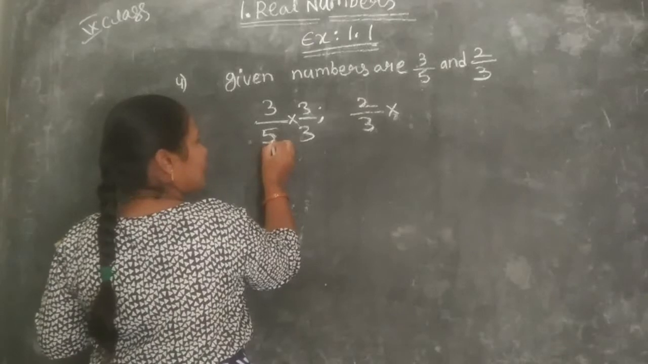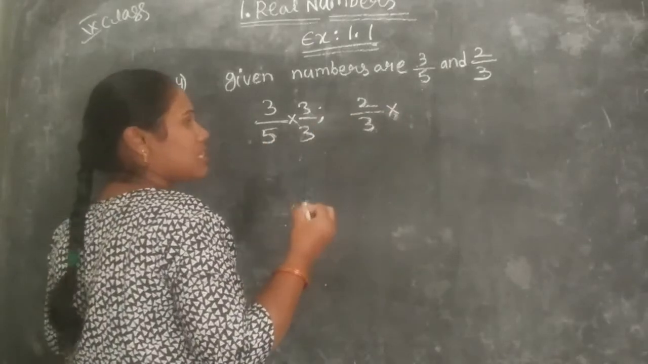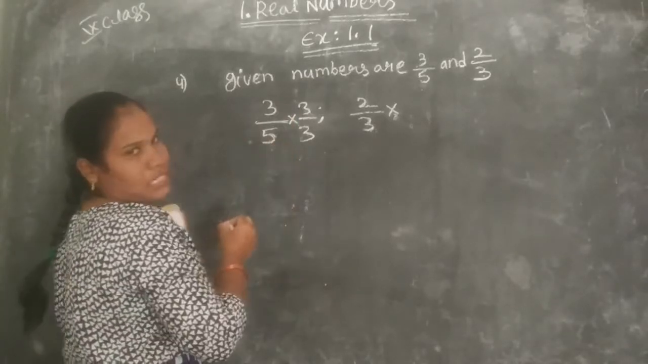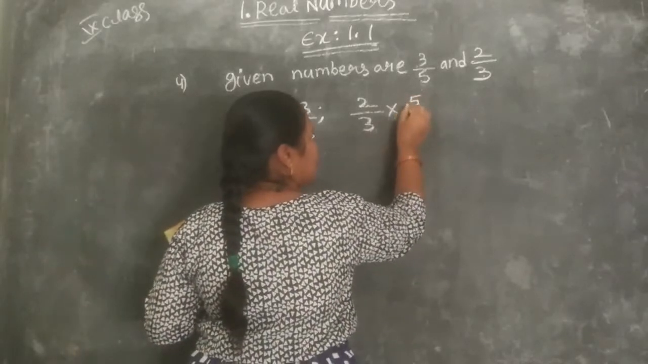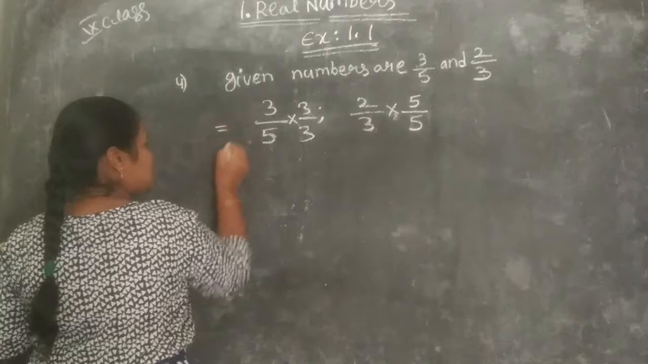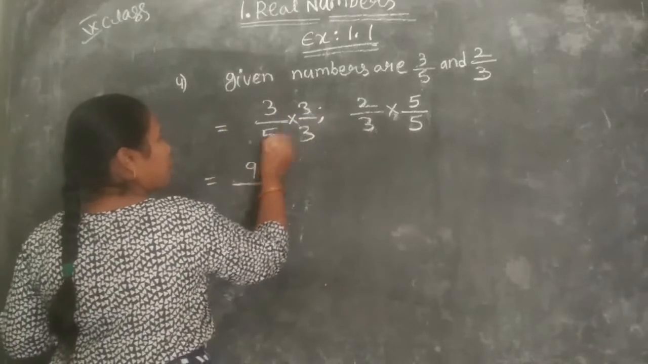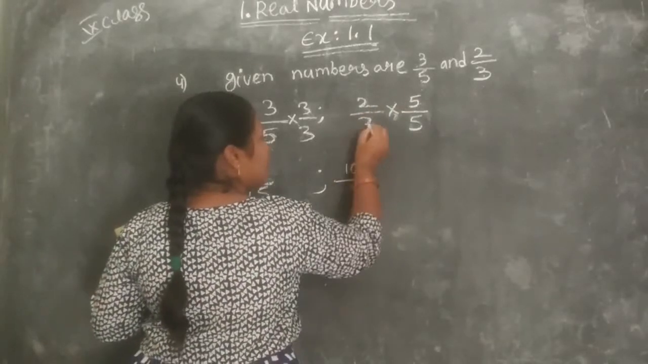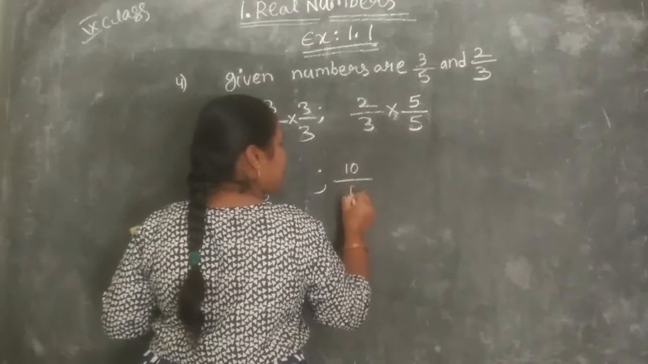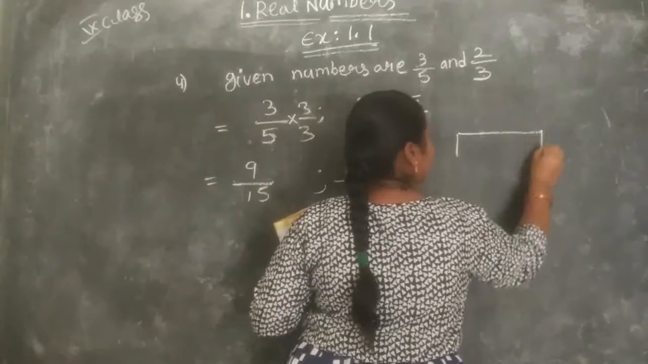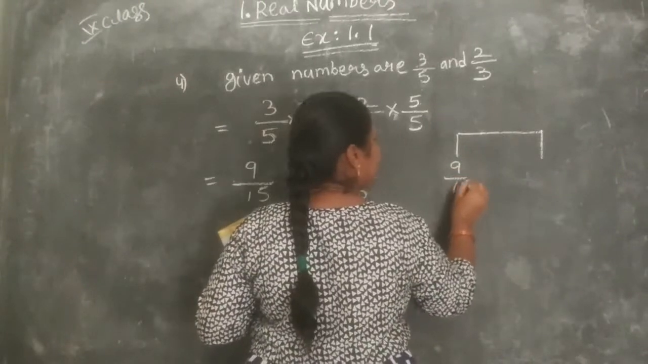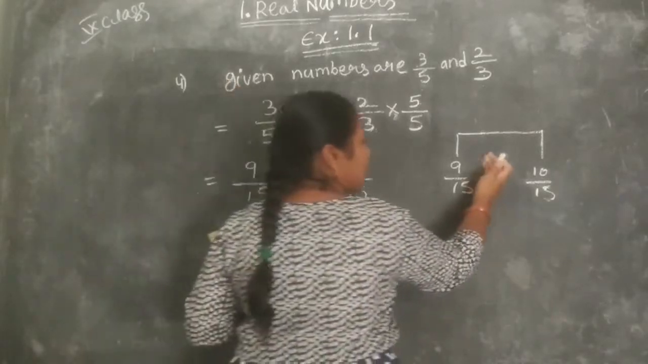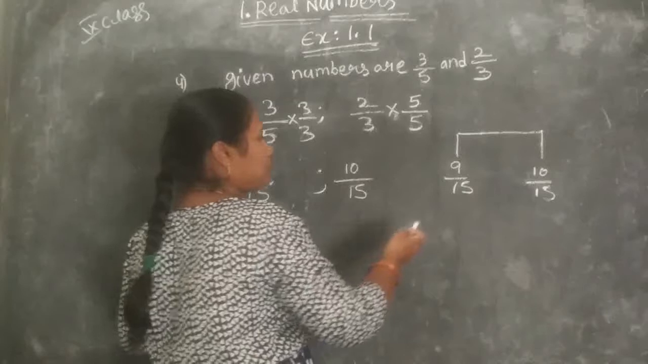So here, for this denominator's equation, we are taking the first fraction's denominator, which means 5 by 5. Just do this. 3 3s are 9, 5 3s are 15 here. 2 5s are 10, and 3 5s are 15. So let's see here, 9 by 15, 10 by 15. So we cannot insert any numbers here. Yes, we cannot find any numbers in between here.